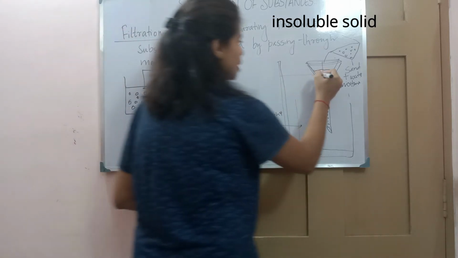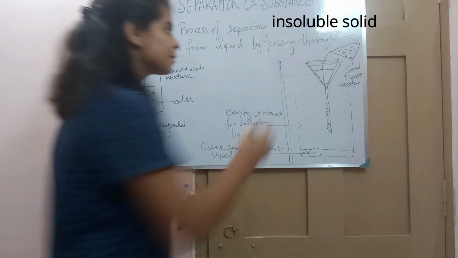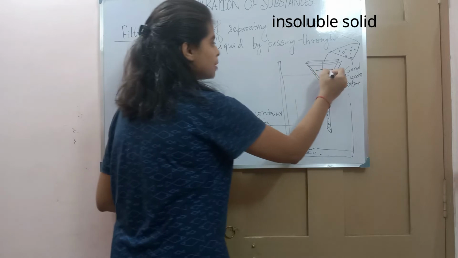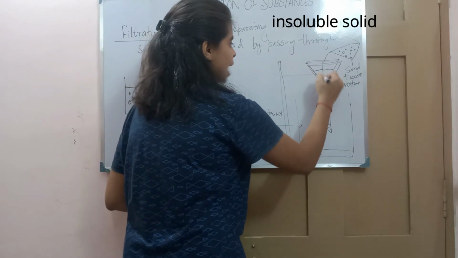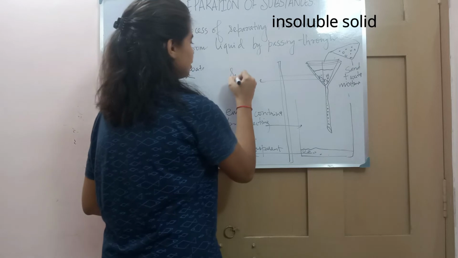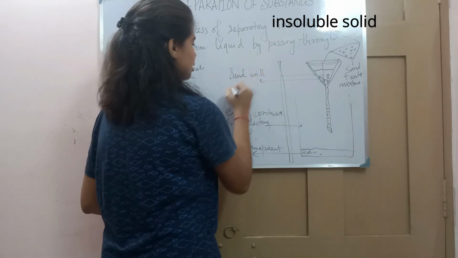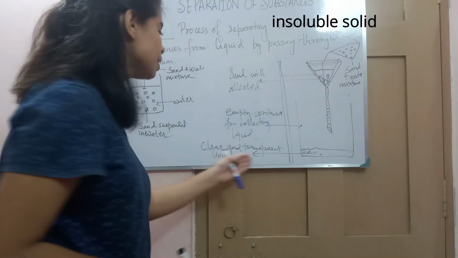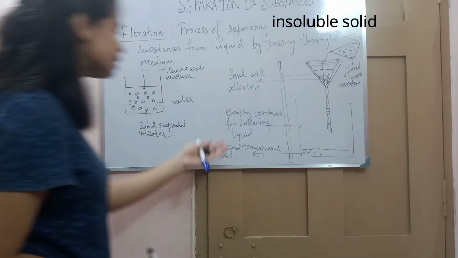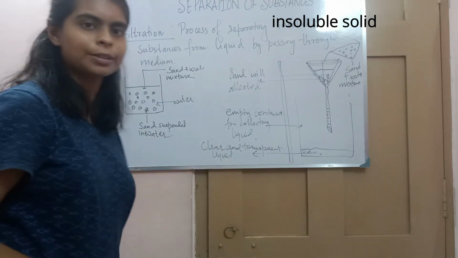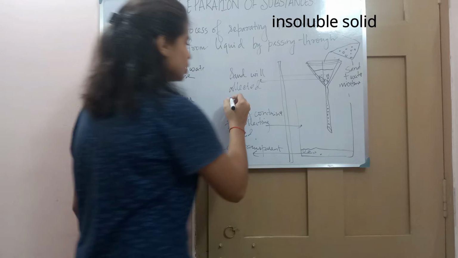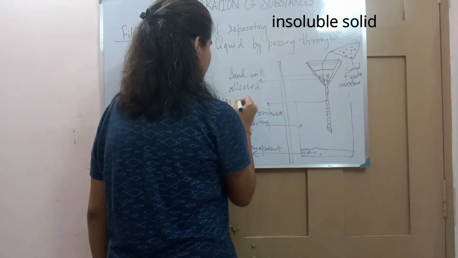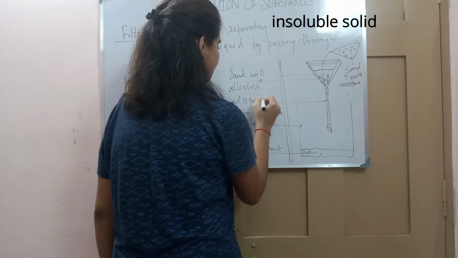And over this filter paper, you will see that the sand particles that were present in the mixture have been collected over here. Here the sand will be collected, and here you will see the clear and transparent liquid is collected. So through this you can see that a liquid is passing through the filter paper.